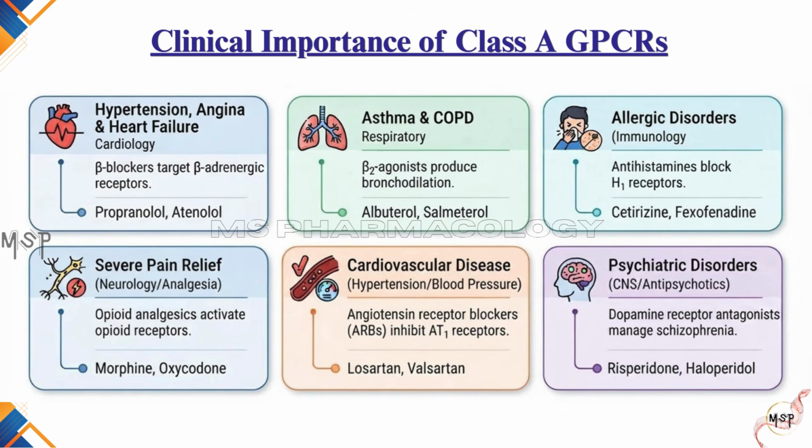bronchodilation in asthma and chronic obstructive pulmonary disease, antihistamines, which block H1 receptors to treat allergic disorders, opioid analgesics, which activate opioid receptors to relieve severe pain, angiotensin receptor blockers, ARBs, which inhibit AT1 receptors in hypertension and cardiovascular disease. Dopamine receptor antagonists, widely used in the management of schizophrenia and other psychiatric disorders. These examples illustrate why Class A receptors dominate both pharmacological research and clinical therapeutics.